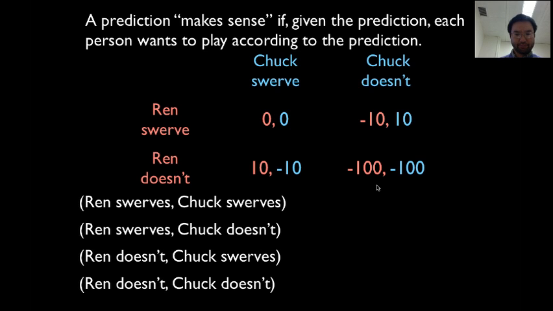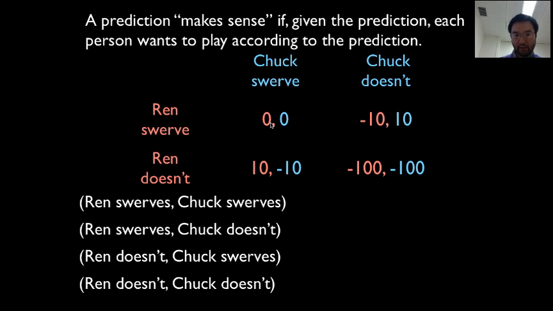Again, there are 4 possible predictions. Let's just see whether each makes sense. The first one is when Ren swerves and Chuck swerves, up here. Does this prediction make sense in the sense that people want to play according to it? So the prediction is that they both swerve. Ren realizes this prediction is made, we both realize this. I'm Ren, and I say, okay, the game theorist is telling me that we're both going to swerve. Do I want to play according to that prediction?